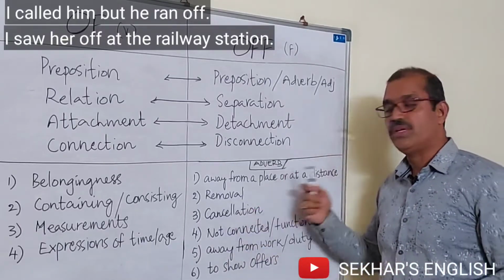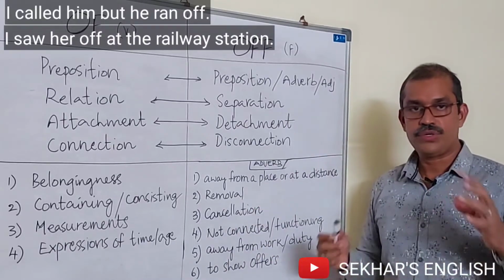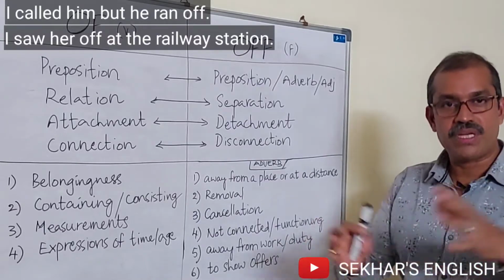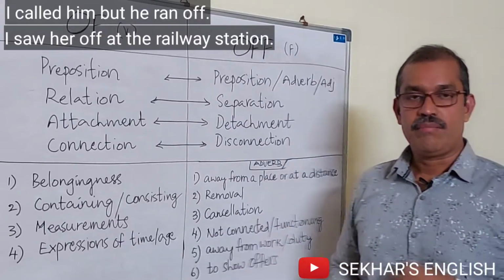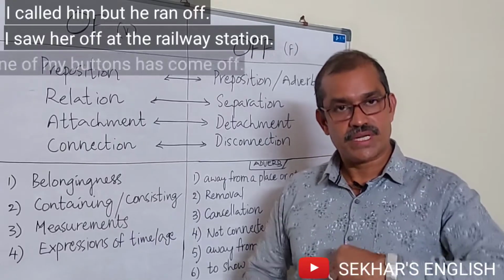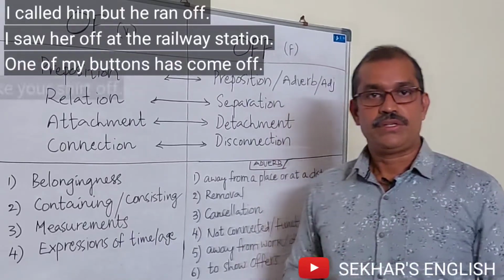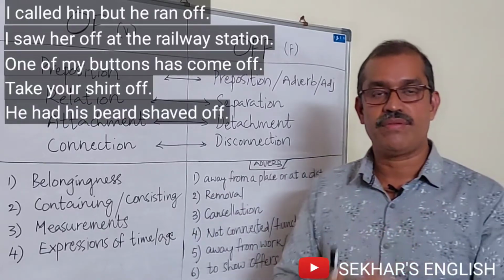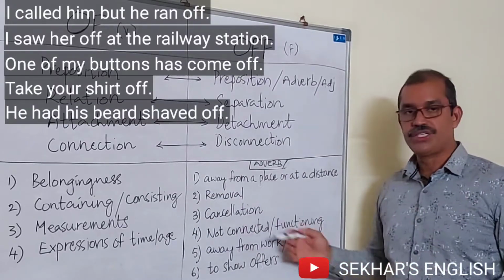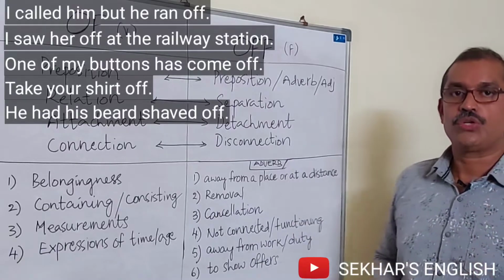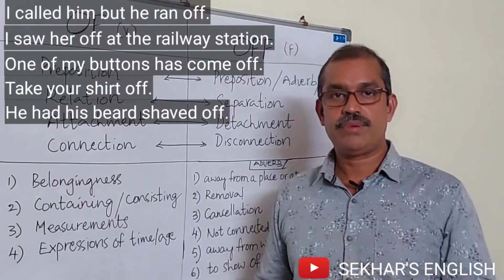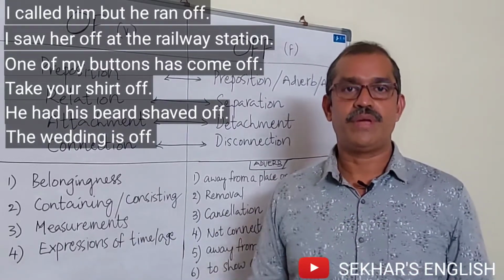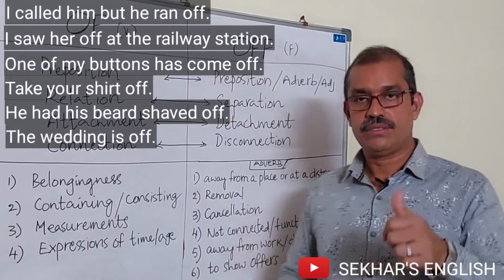Next, removal. Off is used with some actions in which something is removed. For example, one of my buttons has come off. Take your shirt off. He had his beard shaved off. Let's see the third one, cancellation. That means something is no longer going to happen. For example, the wedding is off. That means the wedding is cancelled, right?